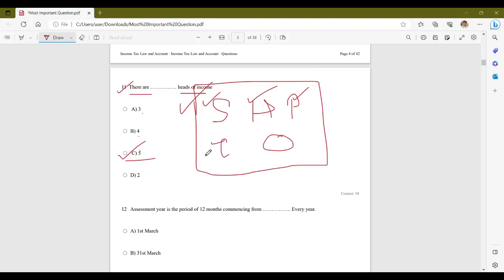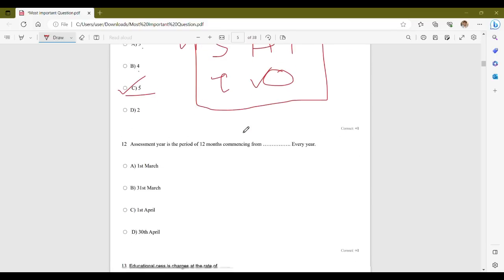Capital gains include income earned from the sale of capital assets such as real estates, stocks, mutual funds, etc. And income from other sources include income that does not fall under the other 4 heads such as interest income, rental income from machinery, lottery winnings, etc. Therefore, these are the 5 heads of income for the purpose of taxation.